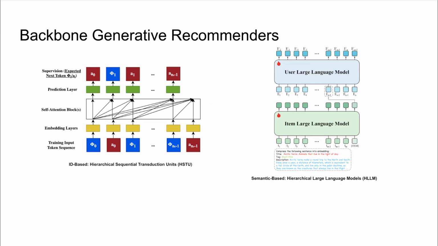To get the item candidates, we either take the last output embedding to retrieve similar items, or generate the tokens directly. We can divide the generative recommenders roughly into two categories based on how they tokenize the items. On the left, we have ID-based, where we use one-hot encodings to represent each item. A notable example here is Meta's HSTU. On the right, we have semantic-based, where the item embeddings come from the semantic information of the item, such as the item title and description. For example, in the HLM paper from ByteDance, they used an LLM to turn the item information into a dense vector.